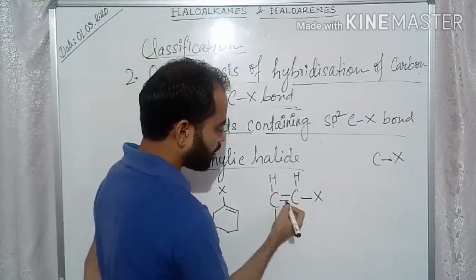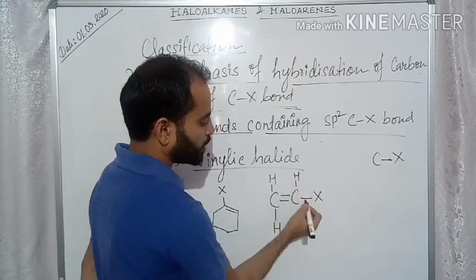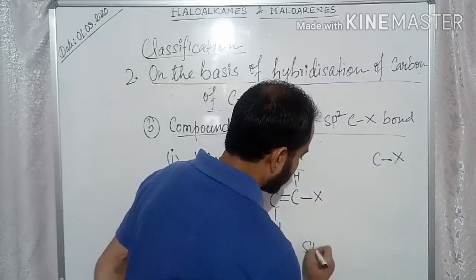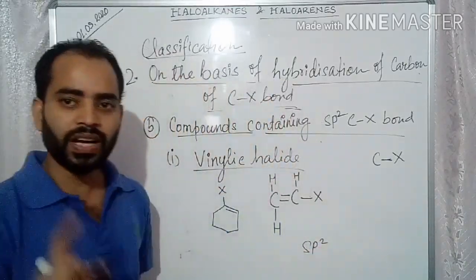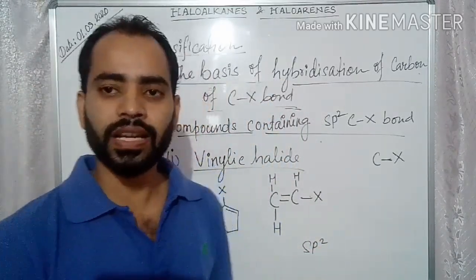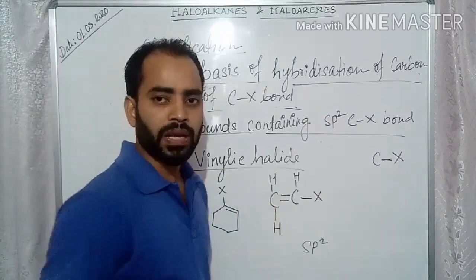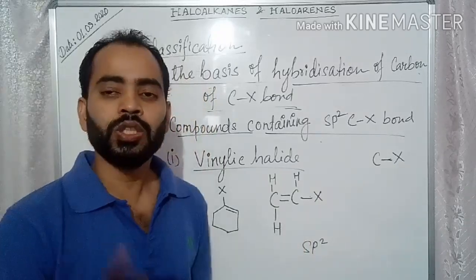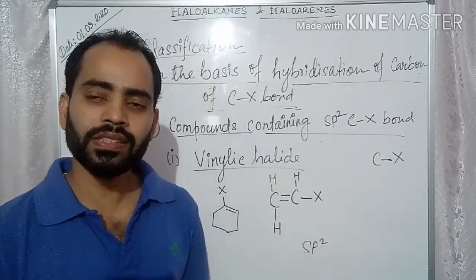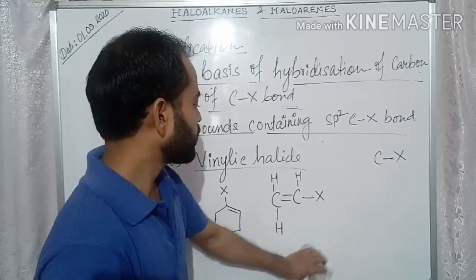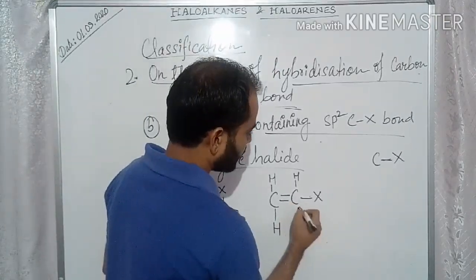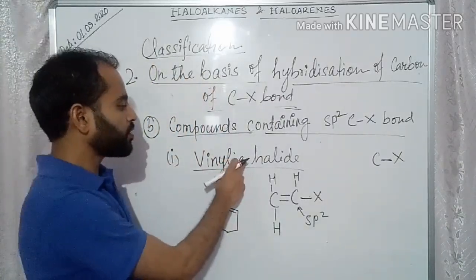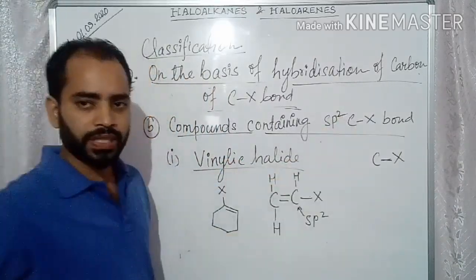So for 3 sigma bonds it is sp2. 1 p orbital remains unhybridized, which forms the pi bond. So sp2 involves 1 s orbital and 2 p orbitals in sigma bonding. So this carbon is an sp2 hybridized carbon.